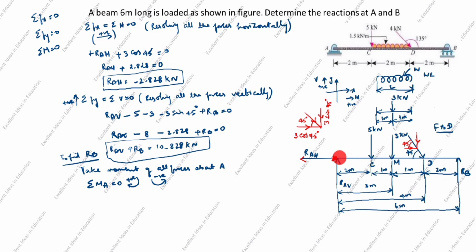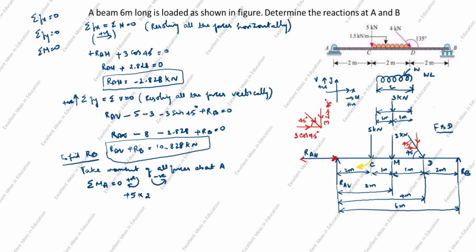So here is the moment about point A. From here to here, draw the circle. The arrow comes down, right? It goes this side, so this side is positive. So plus 5 into force into perpendicular distance. The perpendicular distance is 2, so we will take 2.